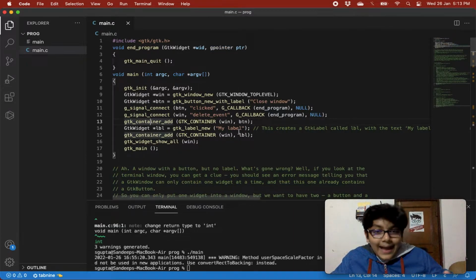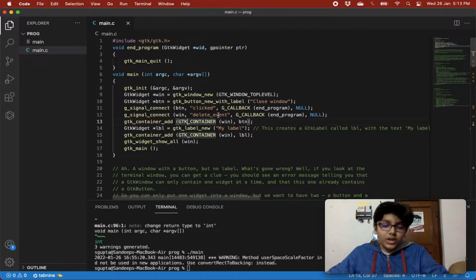And then we are adding our button to our window, and typecasting it to GTK_CONTAINER. This typecasting is explained in depth in the buttons video.